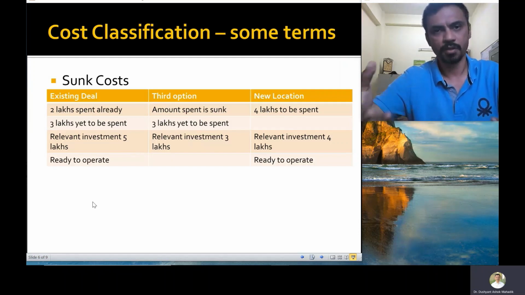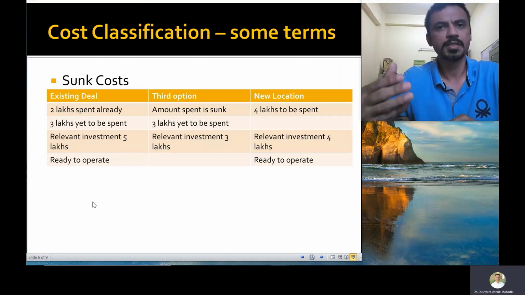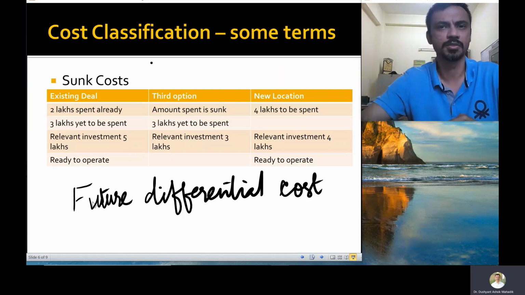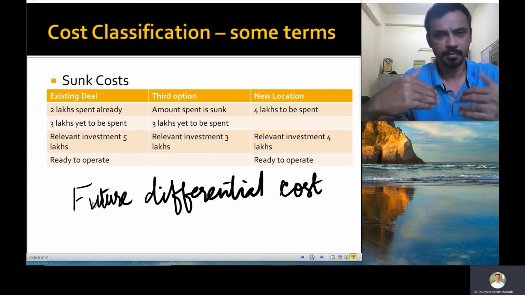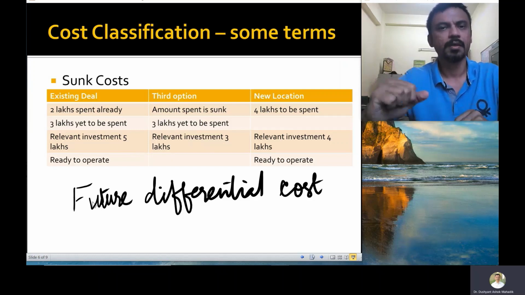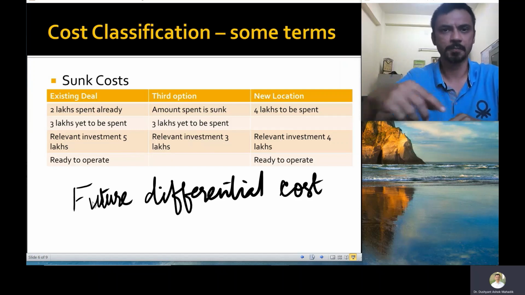But what rational theories tell us is that we need to look forward. So what is to be considered while decision making is future differential costs. So all the investments that are going to happen in future, differential meaning they are different between your two options.